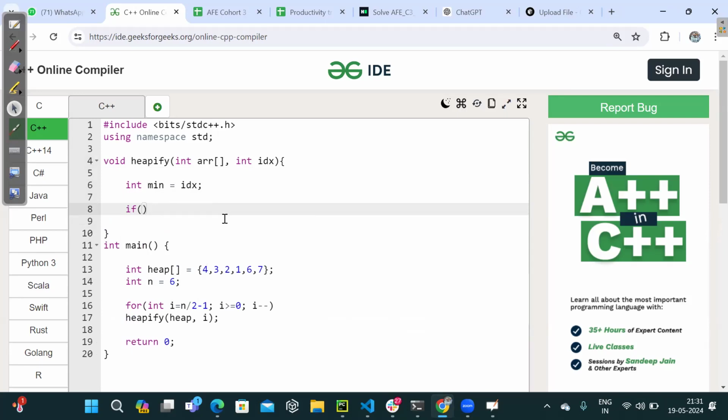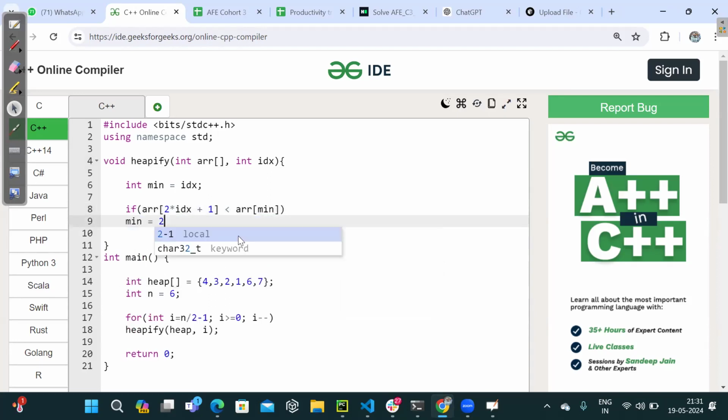If the left is smaller, 2 into index plus 1, right? Am I correct? The left child, array of 2 into index plus 1, is it smaller than array of min? Will it work? Then I can just say min will be equal to 2 into index plus 1.